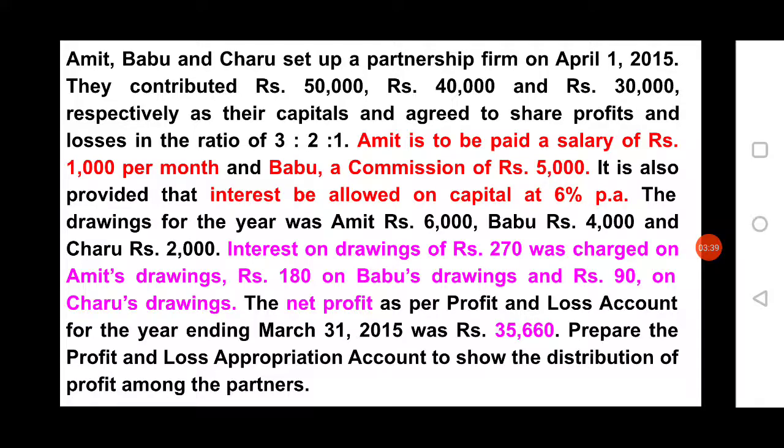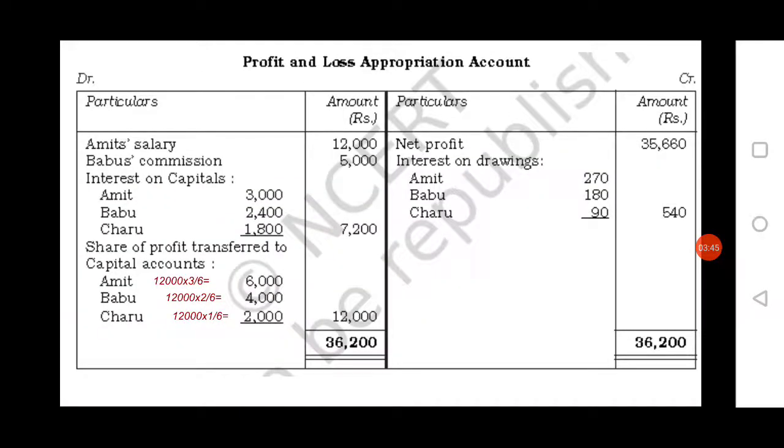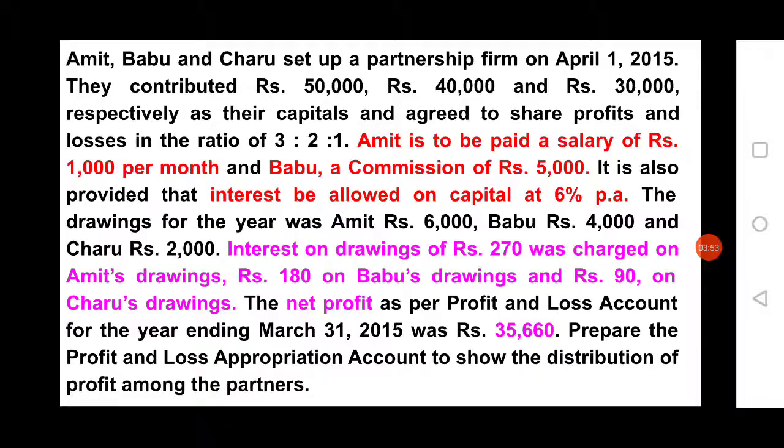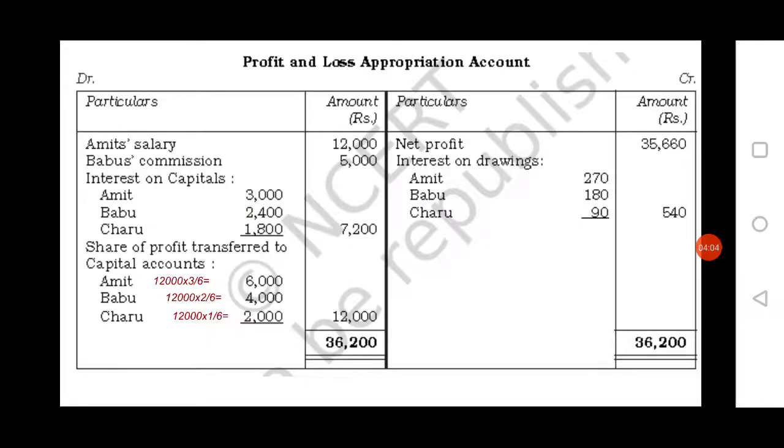Then in this problem they have given that Amit is to be paid a salary of rupees 1,000 per month. Therefore on the debit side, Amit's salary you have to record: 1,000 per month means 1,000 into 12, then you will get 12,000. Then in the problem Babu's commission rupees 5,000 is given. This 5,000 is not per month, therefore you have to record on the debit side Babu's commission 5,000.